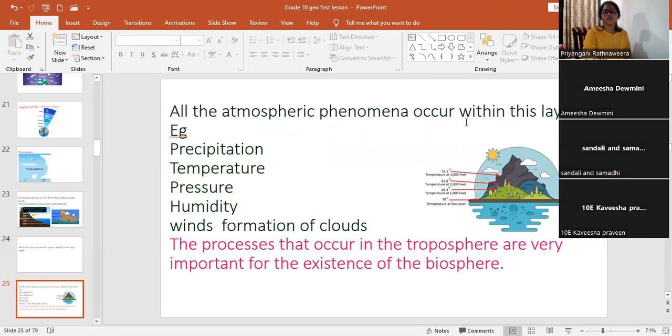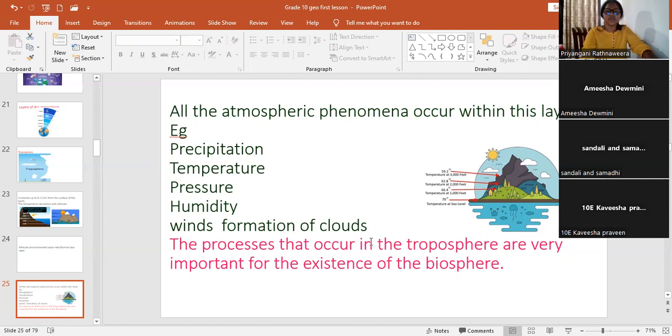All the atmospheric phenomena occur within this layer. What are the atmospheric phenomena? Precipitation, temperature, pressure, humidity, winds, formation of clouds. These are called atmospheric phenomena. All the atmospheric phenomena occur within this first layer.